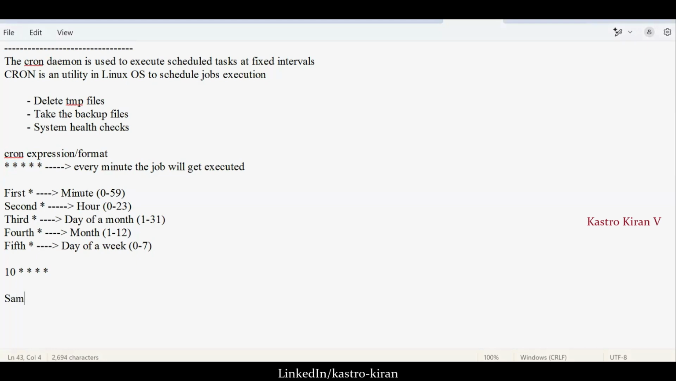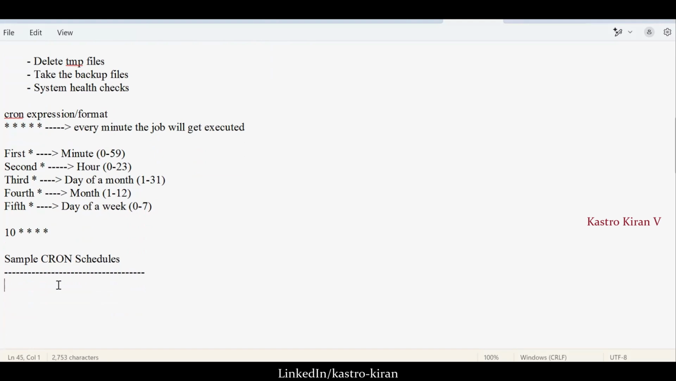So let us see some sample cron schedules. But before that, you don't have to know how to write the cron expression by heart, because there are a couple of websites that automatically give you the cron expression based upon your requirement. One such website is crontabguru.com. This is the most commonly used website in real-time scenarios.